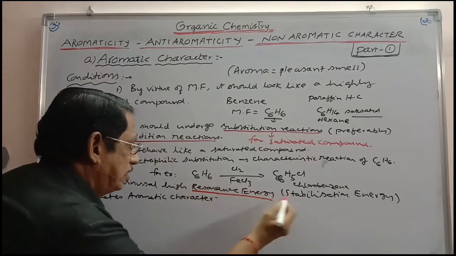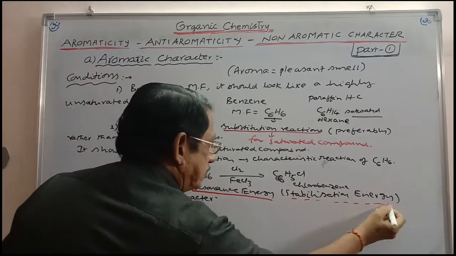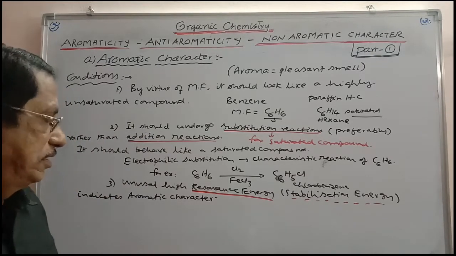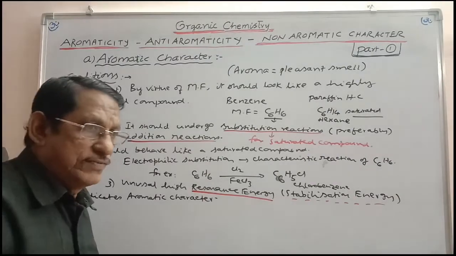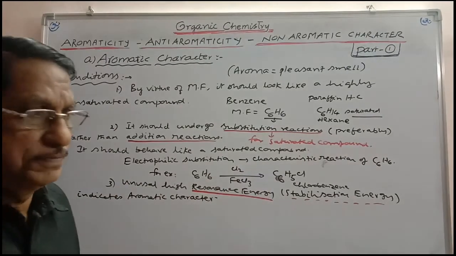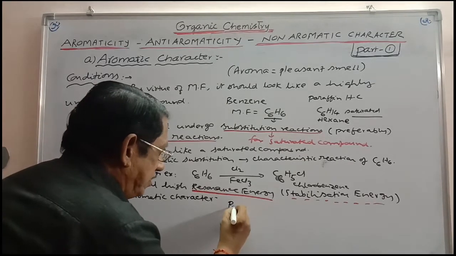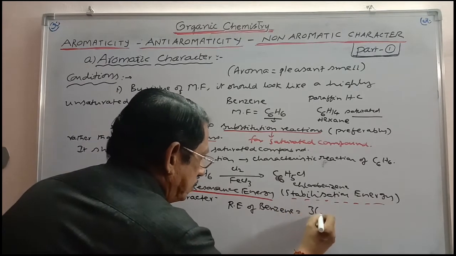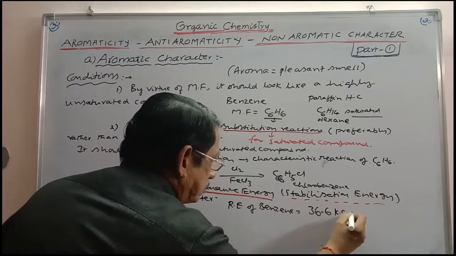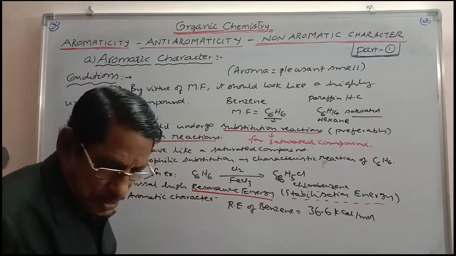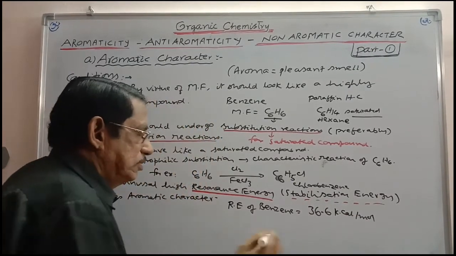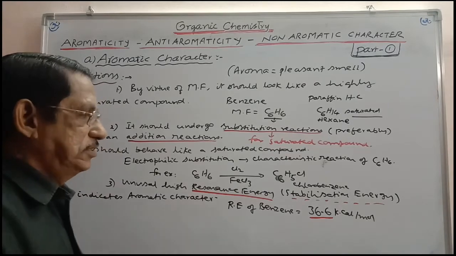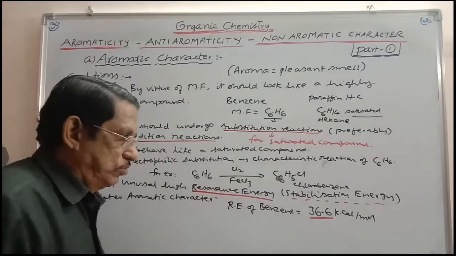Resonance means stabilization energy. The greater the amount of resonance energy, the greater the stability. And here, resonance energy for benzene can be calculated from the heat of hydrogenation values. That is separate topic. Anyhow, the resonance energy of benzene is equal to 36.6 kilocalories per mole. This is very high value.